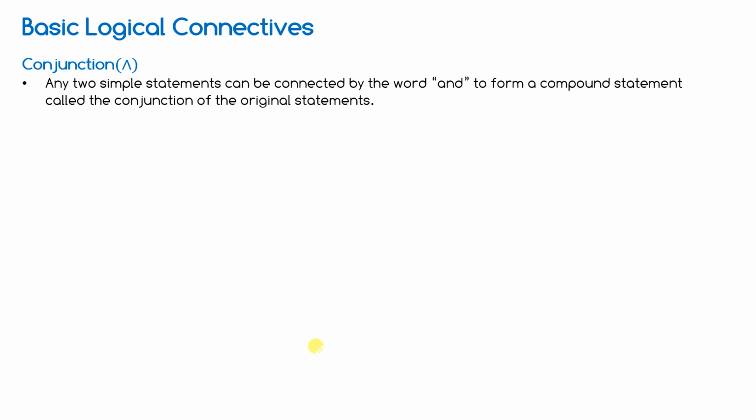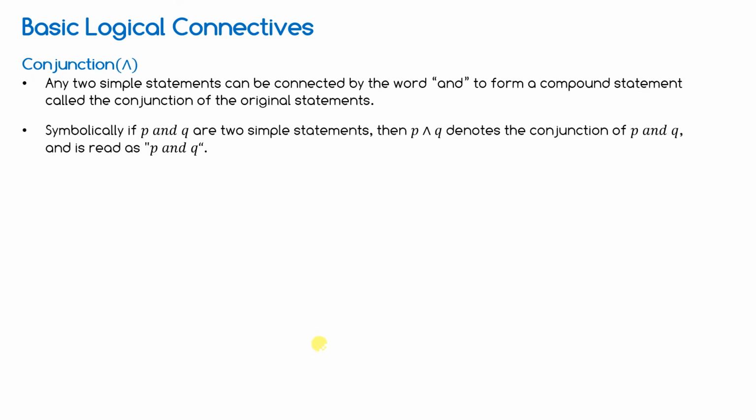Come to conjunction. You know the formula. You know the truth table of this. Any two statements can be connected by the word "and" to form a compound statement called the conjunction of the original statements.